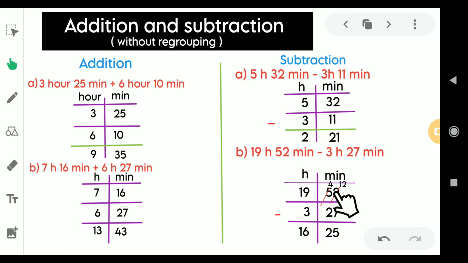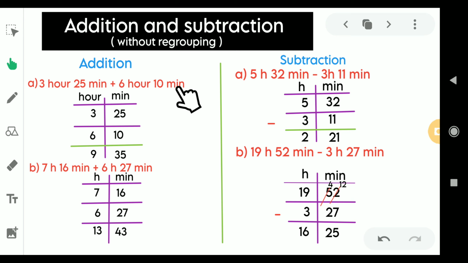Here also you can see that the first number is bigger than this. It's not a particular rule in addition, but in subtraction there must be a bigger number first and a smaller number next, right? First we are going to focus on addition. It is 3 hour 25 minutes and 6 hour 10 minutes.